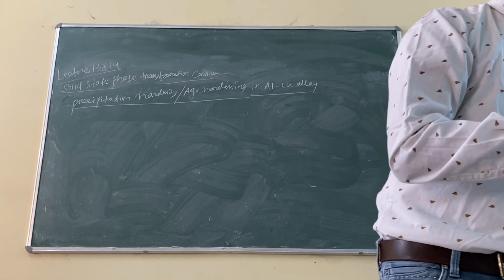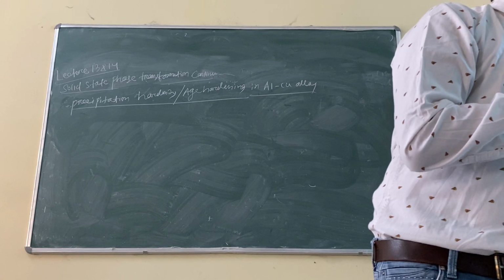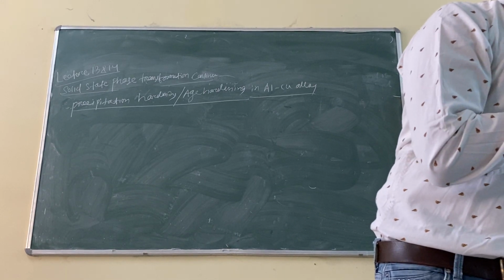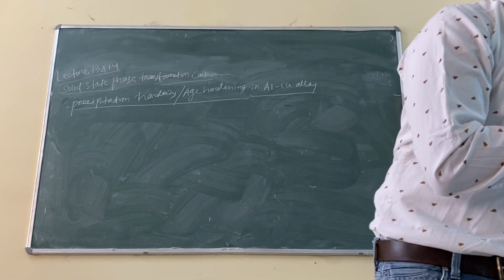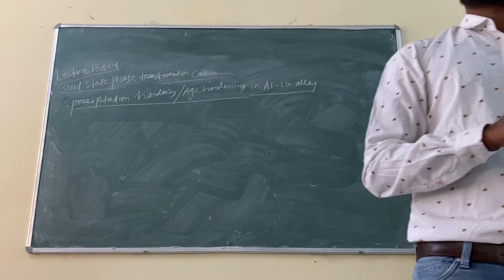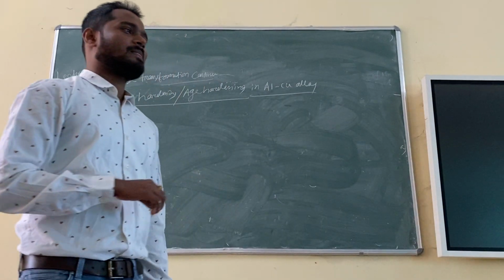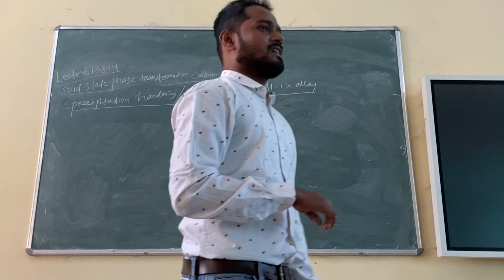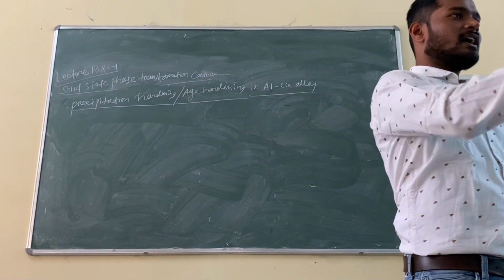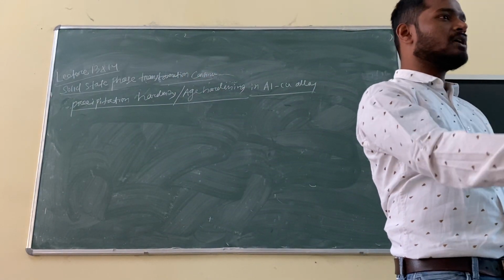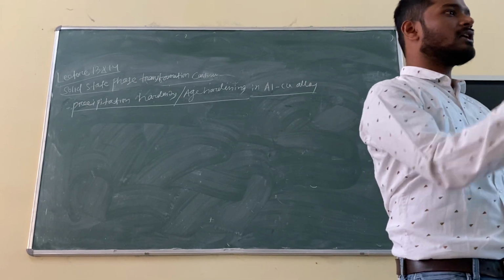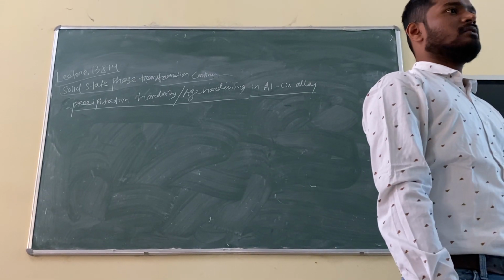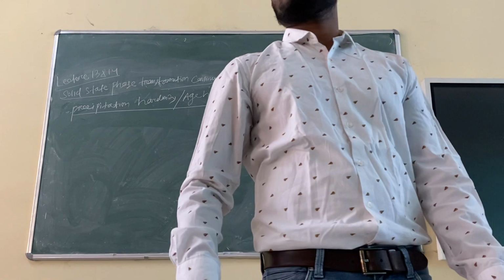It will form solid solution. And last one, anybody remember? Size factor, crystal structure factor, electronegativity, and valency. Higher valency metal is soluble in lower valency metal, but lower valency metal is insoluble in higher valency metal. I have given you an example. You can check it if you want.